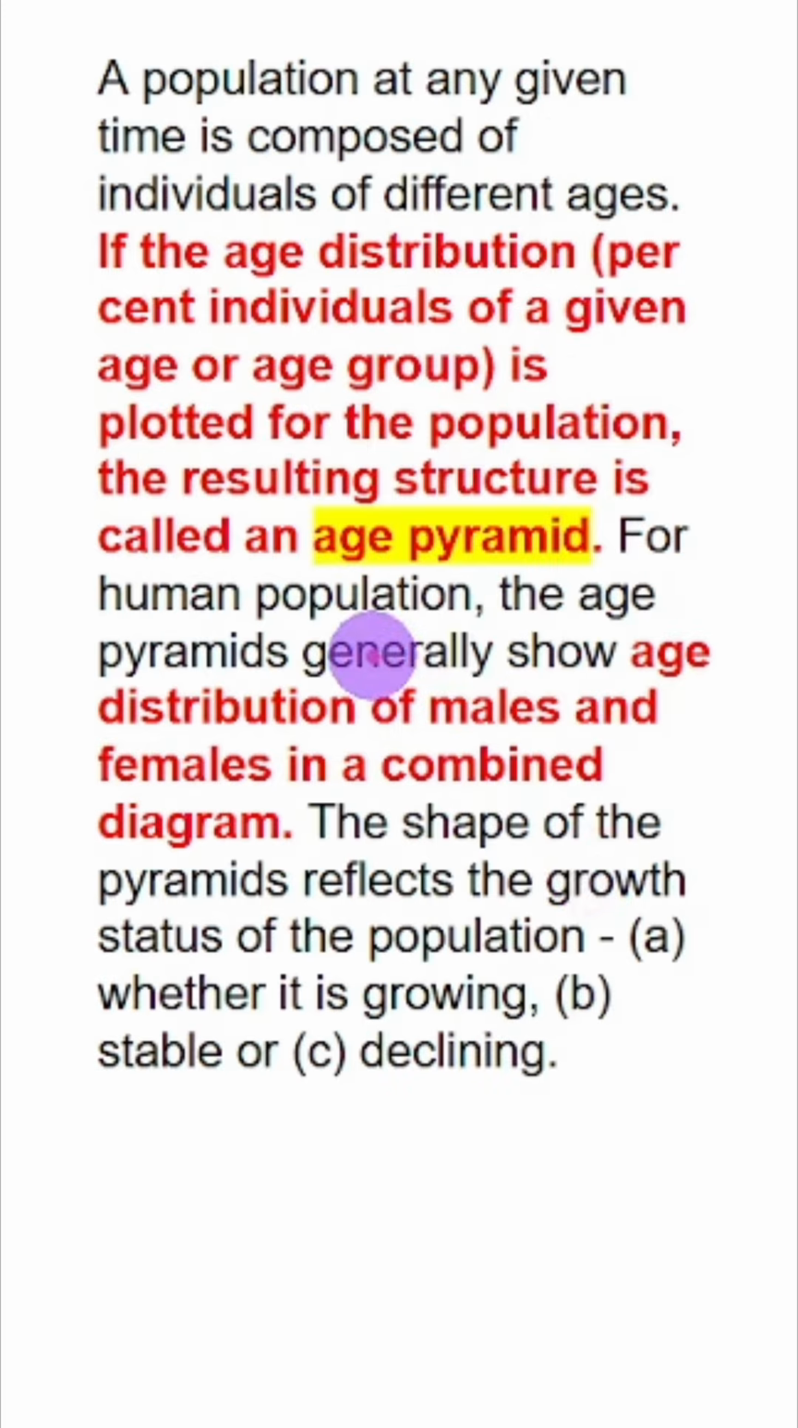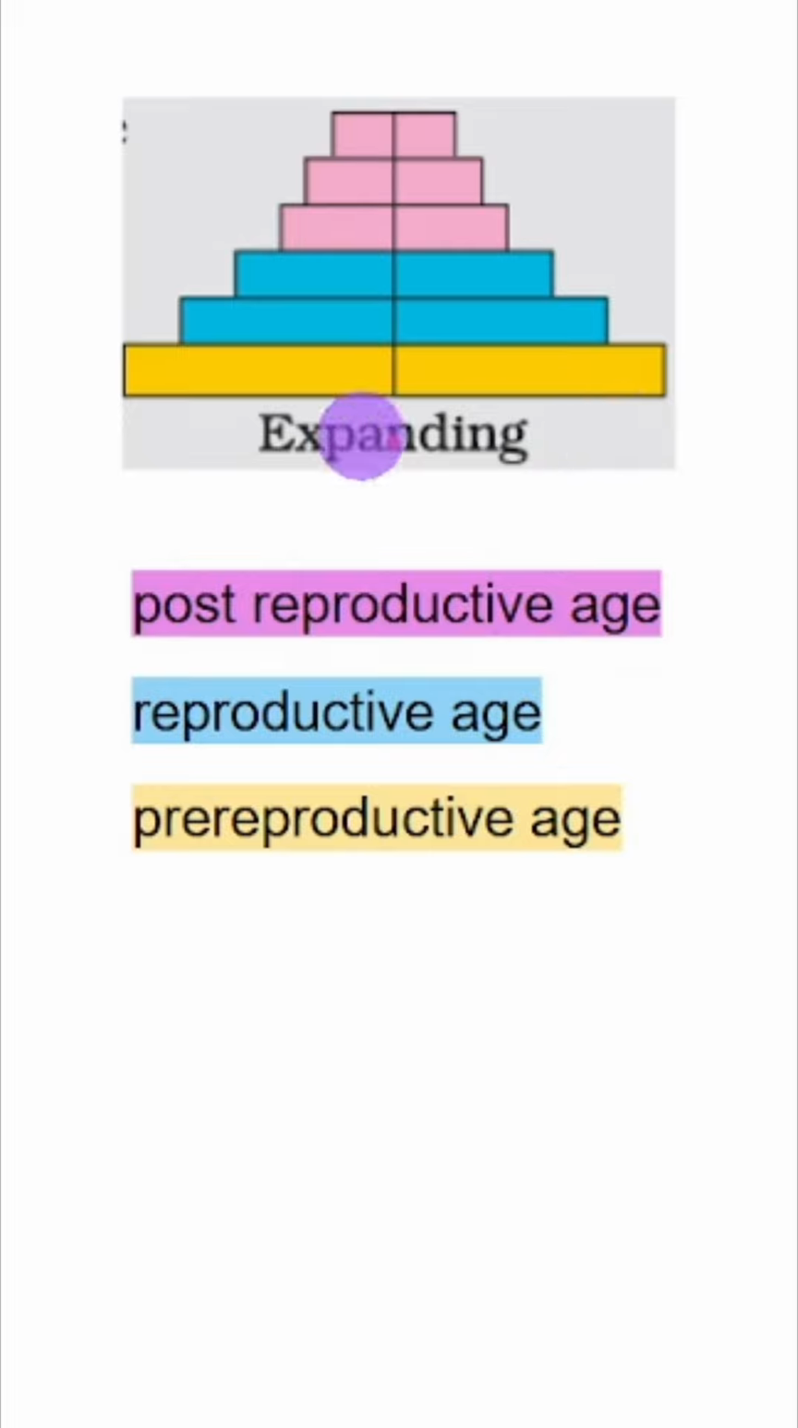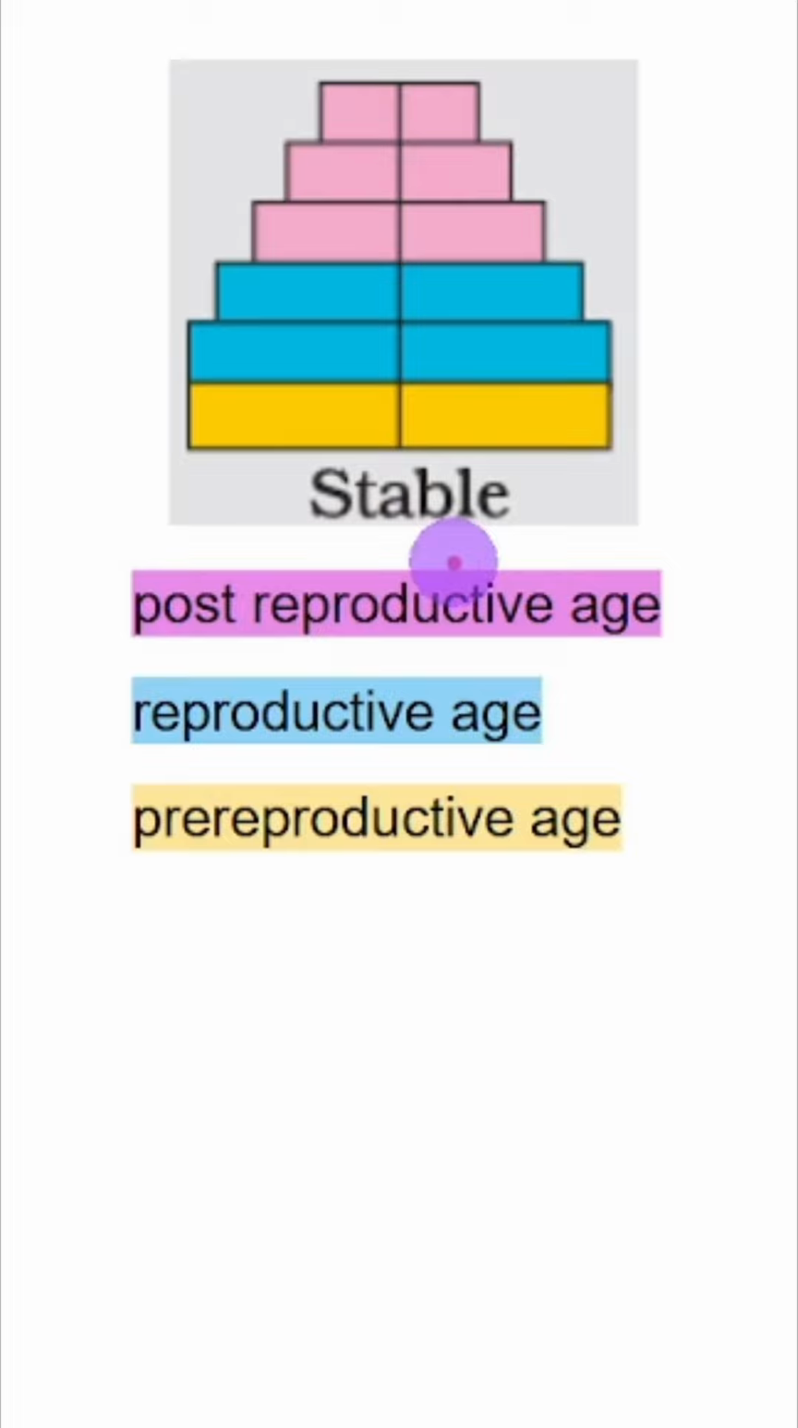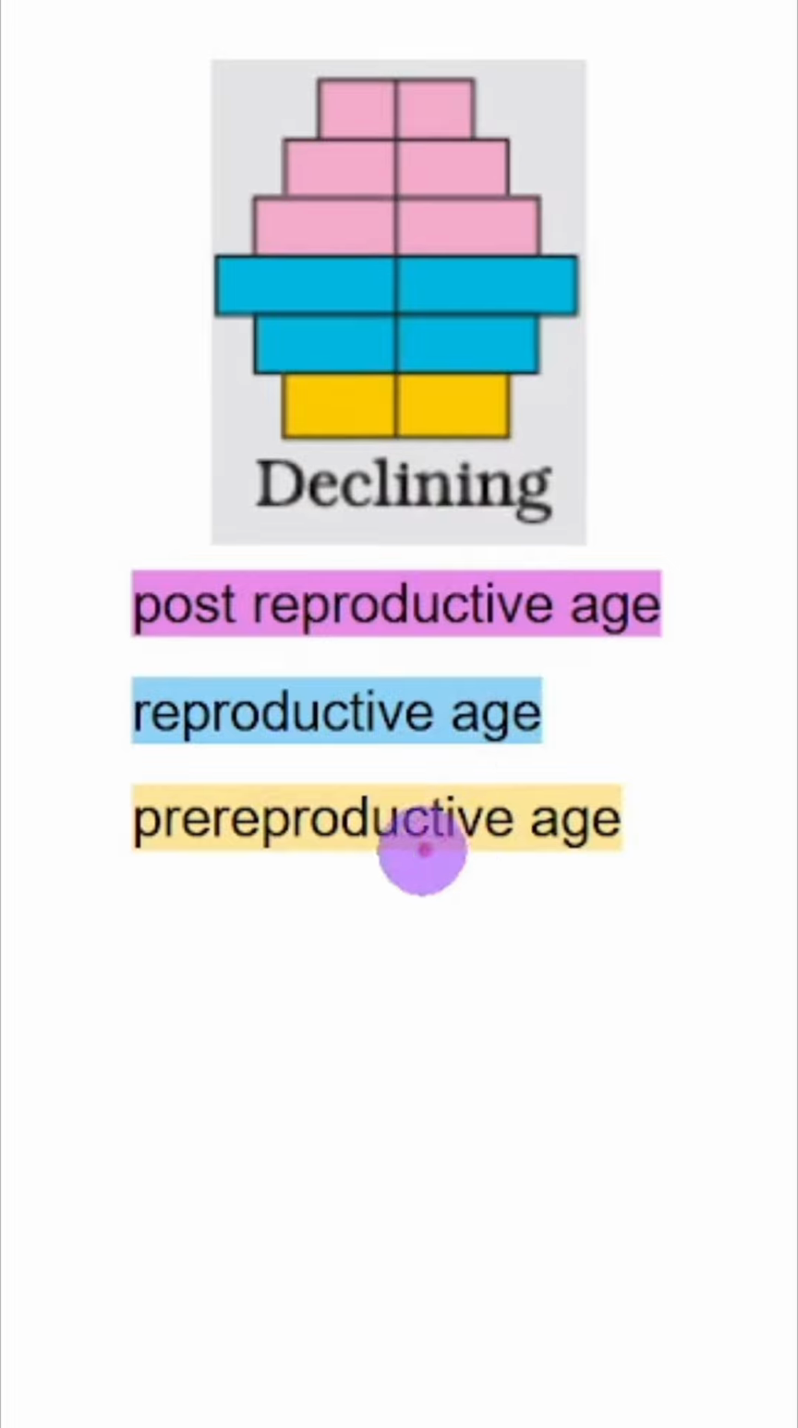Now coming to age pyramid. It looks something like this. There are 3 different levels. This is pre-reproductive age, this is reproductive age, and this is post-reproductive age. So if a lot of children are being born, the pre-reproductive age will be broader and such population is expanding. In stable population, pre-reproductive and reproductive, they both match, they are almost the same. And in declining, pre-reproductive age is less than reproductive age.